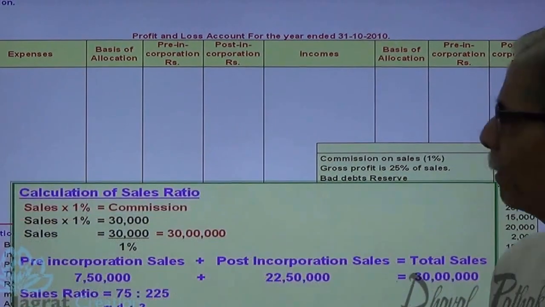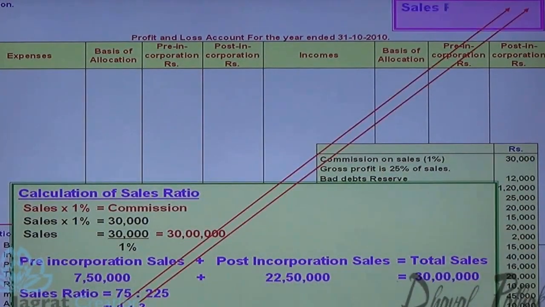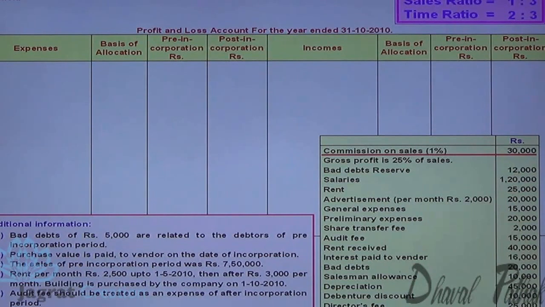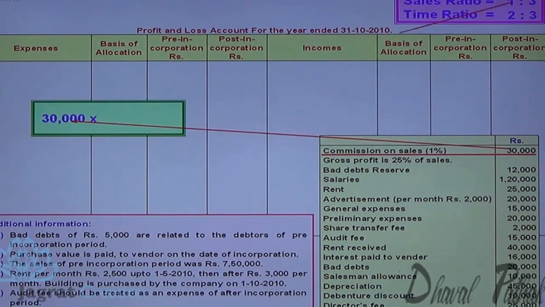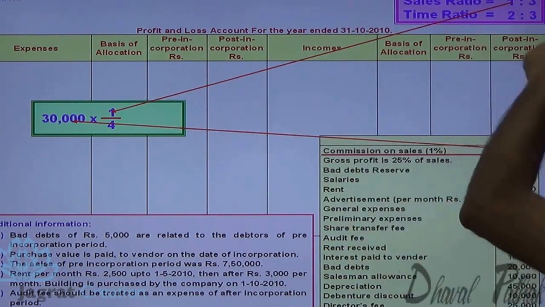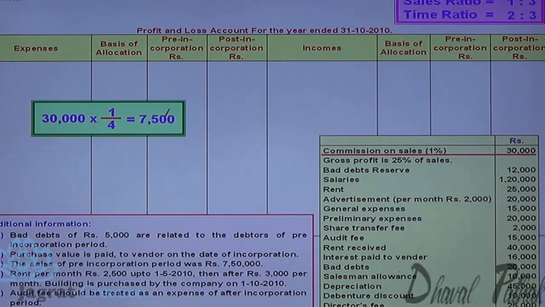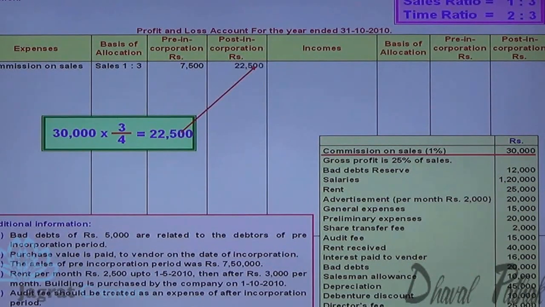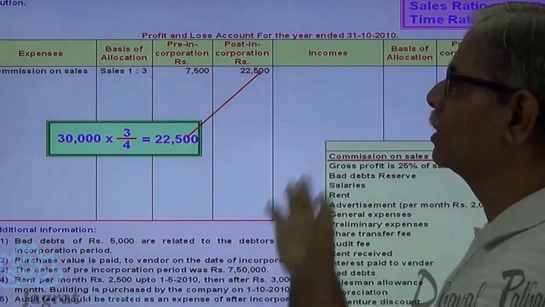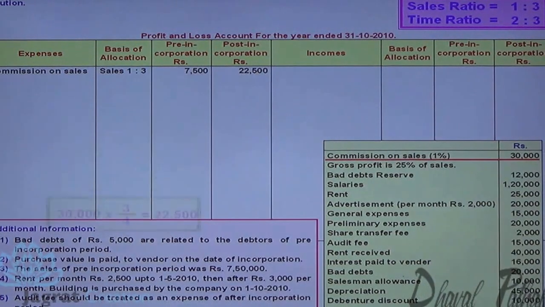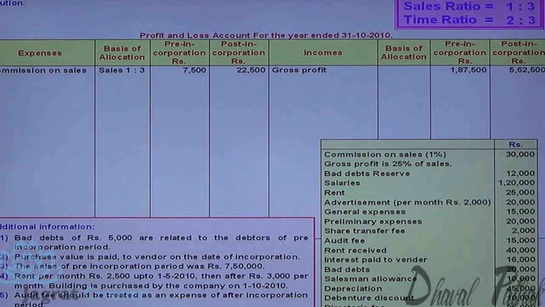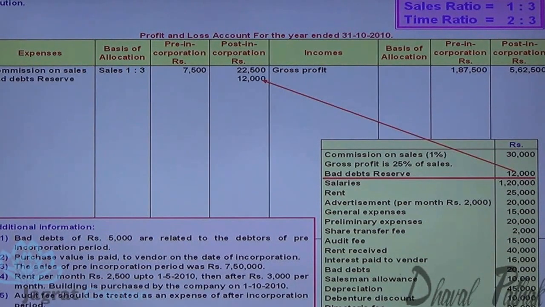First of all, I will write down the sales ratio. I will write down the time ratio in our corner because I am going to use it. Commission 30,000. That will be distributed in the sales ratio 1:3, 1/4 pre-incorporation, 3/4 post-incorporation. So commission distributed in the sales ratio, 7,500 and 22,500. Next, gross profit that I already worked out, pre-incorporation gross profit and post-incorporation gross profit. After that, bad debt reserve is considered a post-incorporation expense, as I told you.